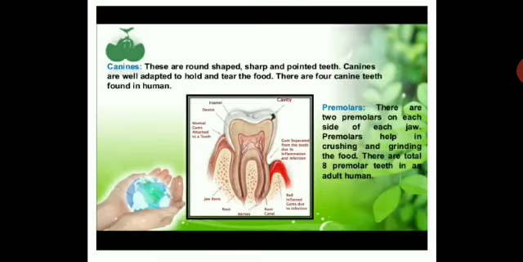Canines. These are round shape. You can see the diagram over here. Round shape, sharp and pointed teeth. Canines are well adapted to hold and tear the food, especially those who love to eat non-veg food. So there are four canine teeth found in human. So it is very good for holding and tearing.